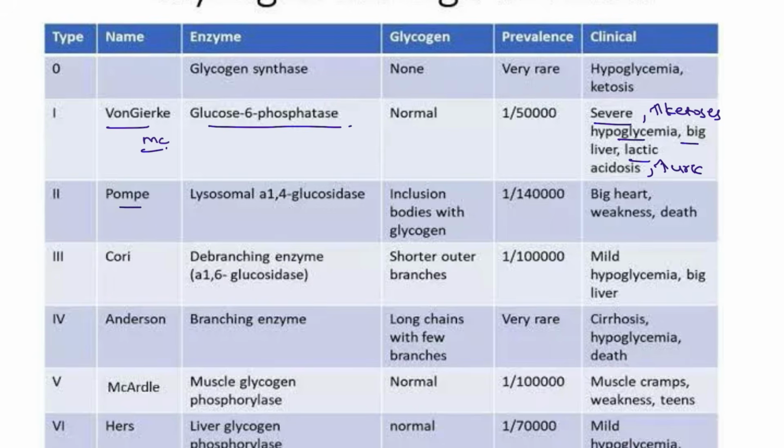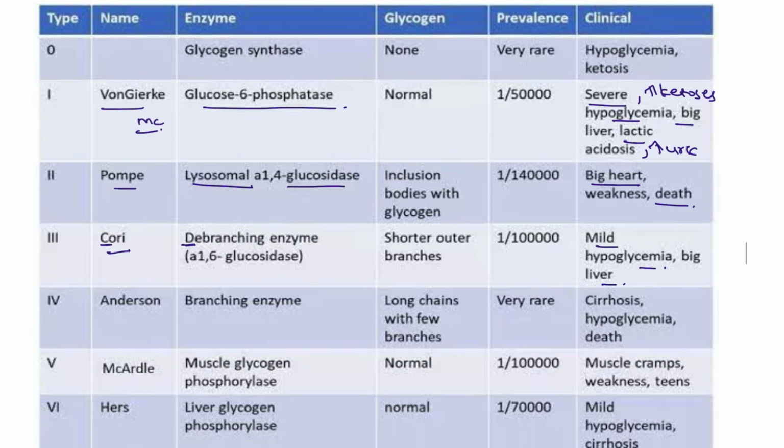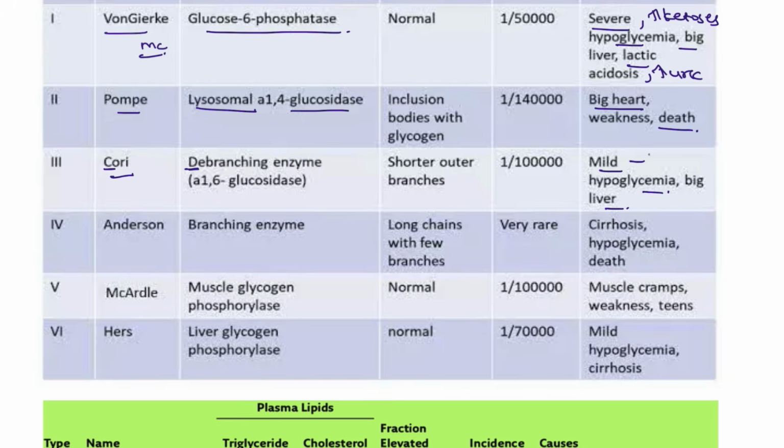Pompe disease, this is due to alpha 1,4-glucosidase. This is a lysosomal type, where you are going to see cardiomegaly and death due to congestive heart failure. Next, Cori's disease. This is Cori and this is the debranching enzyme. Mild hepatomegaly and a big liver that you are going to see. On the liver biopsy, you are going to see the dextrin.